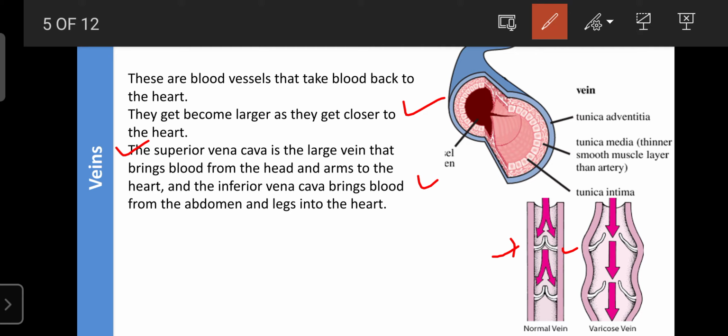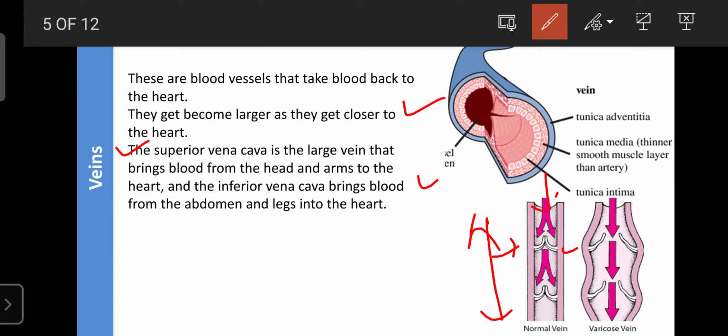The blood always moves upward. When there is any fall of venous pressure, a backflow of blood is possible, but it does not happen in normal individuals or normal veins, because veins have a special type of valve. These valves prevent the backflow of blood.